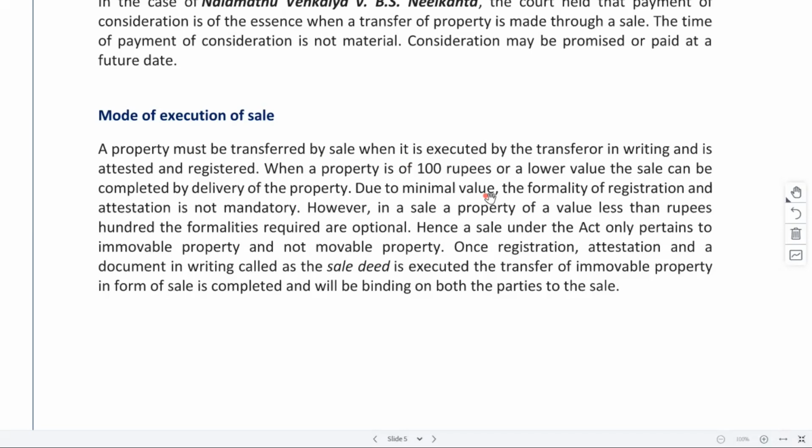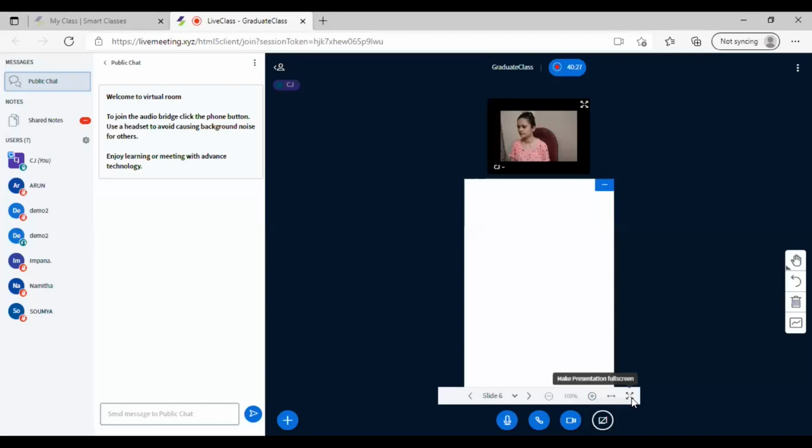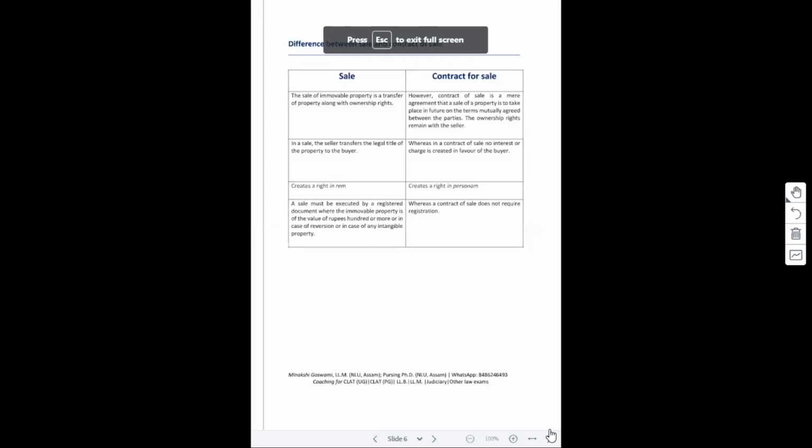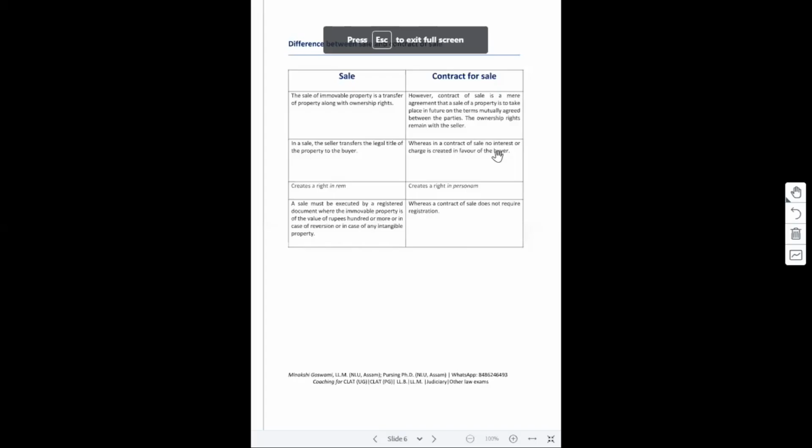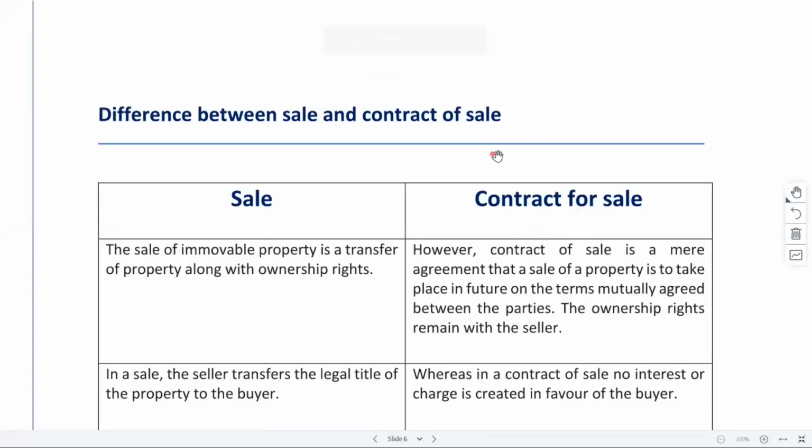So mode of execution of sale is nothing but whatever formalities apply to your specific property based on where you are transferring, those formalities we need to satisfy in order to make it a valid transfer, right? So those were the 4 conditions for valid transfer.